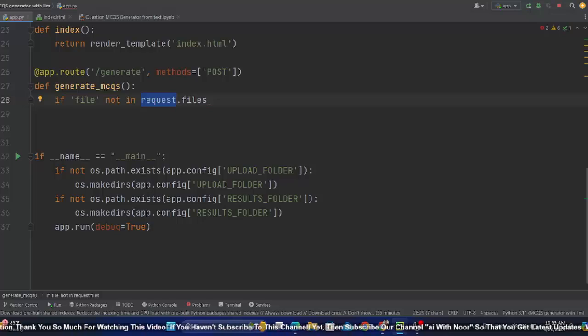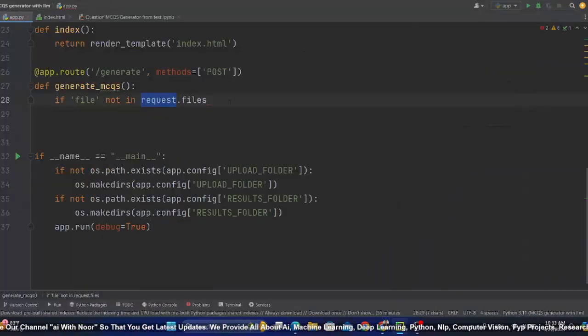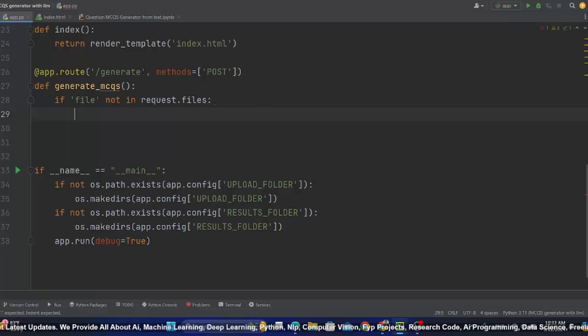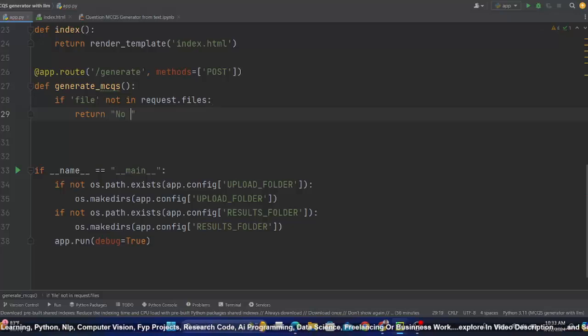So I'm checking that if someone, like if I go to here, now here if I click on this button, I didn't choose any file, so I'm checking this condition that if someone doesn't select any file, then you need to return no file part or some kind of message.